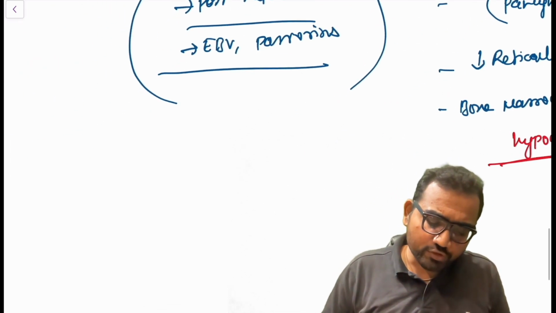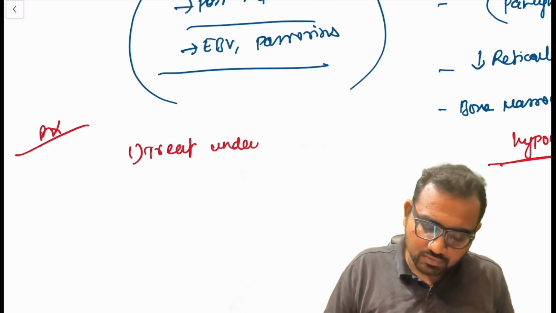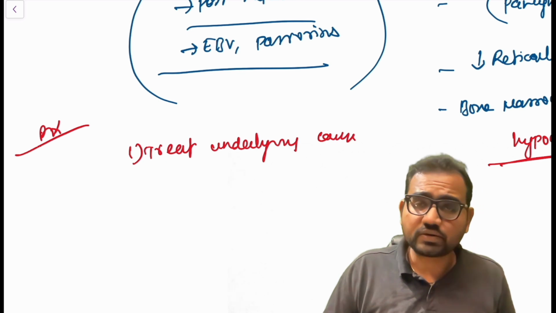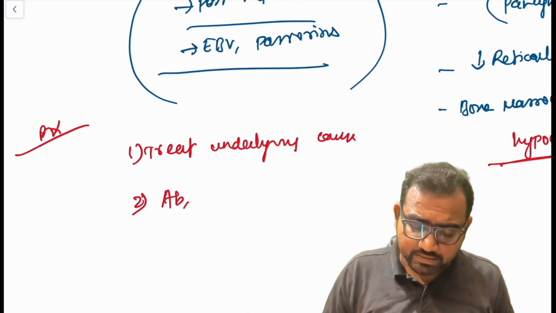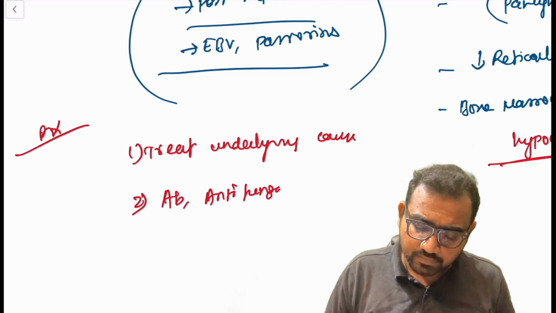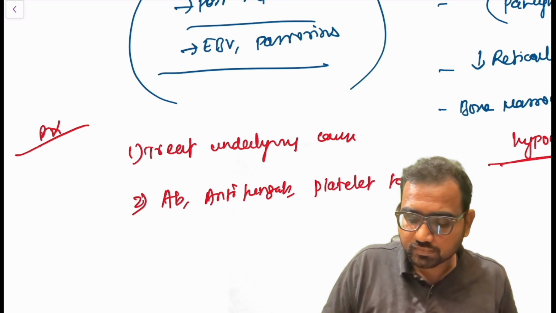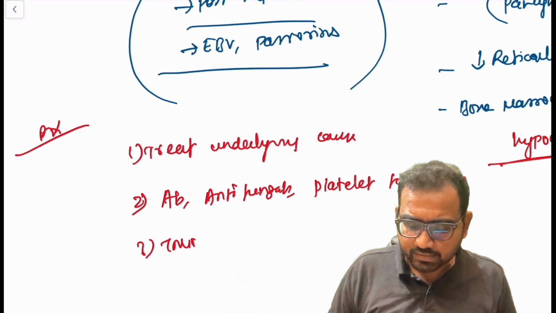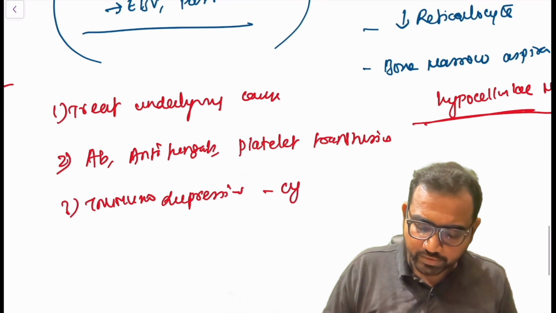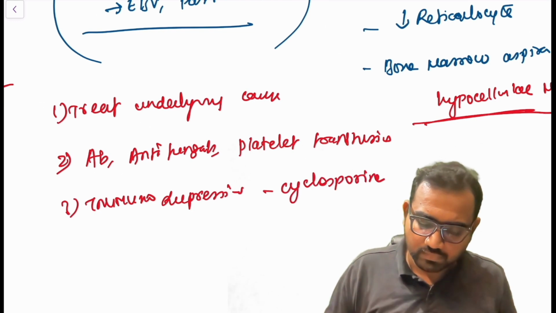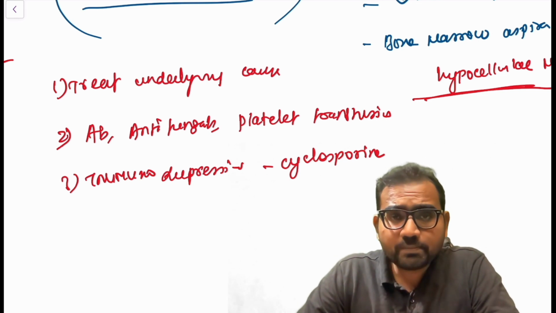So what is the treatment for these patients? I should treat the underlying cause. Offending drugs, I should try to remove. Supportive care like antibiotic prophylaxis, antifungals, and also platelet transfusions and immunosuppressive therapy like cyclosporine. So these form the very basics of aplastic anemia.